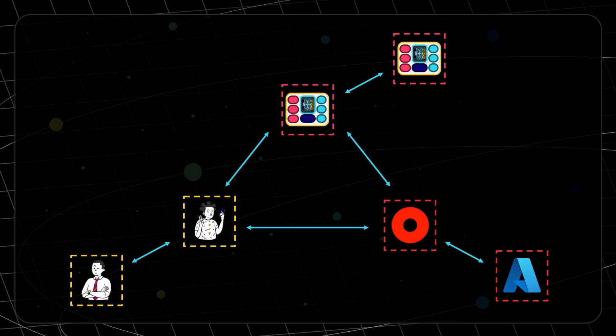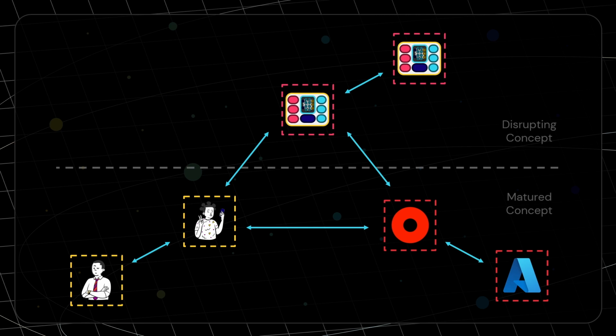Now let's see how we can differentiate this type of communication. We could consider, for example, something in terms of a mature concept and a disruptive concept. As I said before, we have worked for quite some years with humans and with systems, so we are more mature in knowing what humans can do and what machines or systems can do. There is no issue right now separating the scope of each one of these two agents.